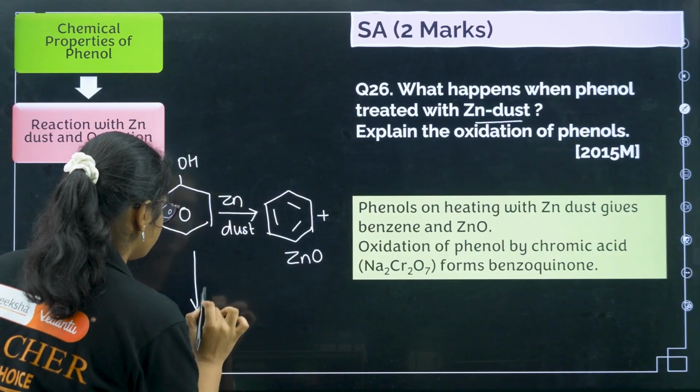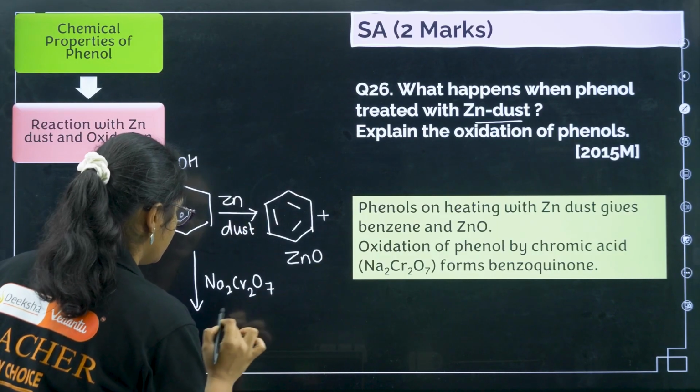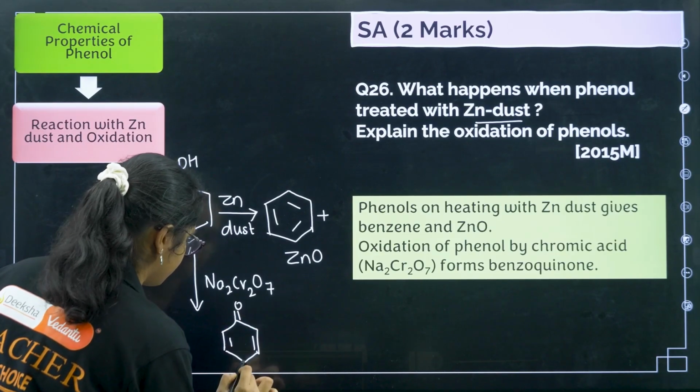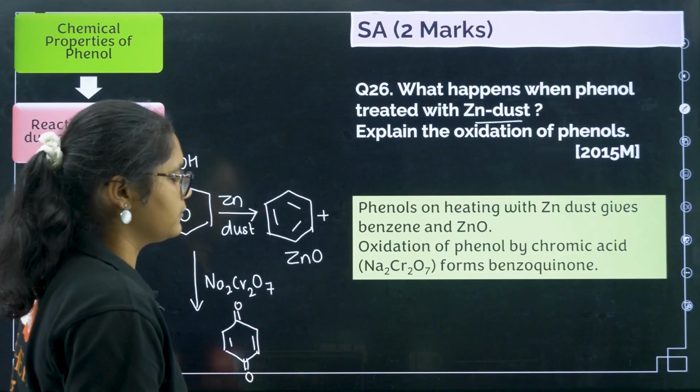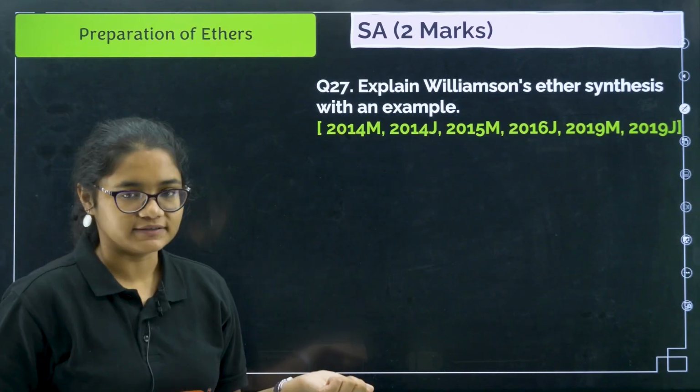Next, explain the oxidation of phenol. So for oxidation of phenol you need chromic acid, so Na2Cr2O7, and this one will give you benzoquinone, okay, clear. Next 27. So now we have come to ethers.